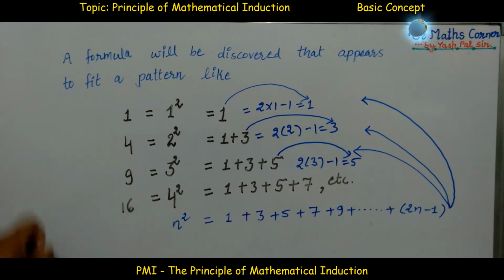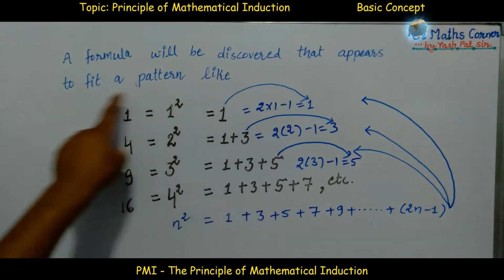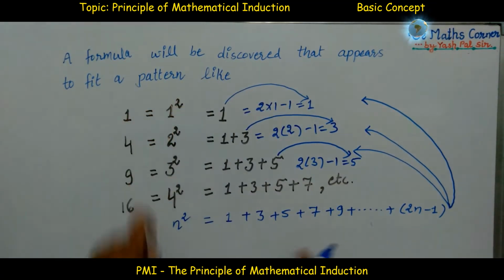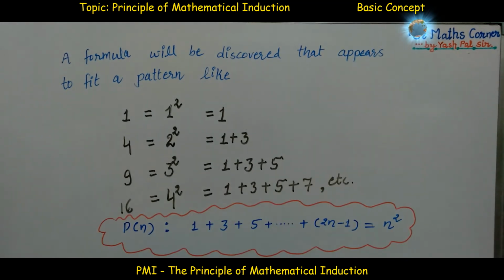What we are discussing here is that a formula will be discovered that appears to fit a pattern like this. So what formula have we discovered now? We can say the name of the statement is Pn. In simple words, we have discovered the formula.